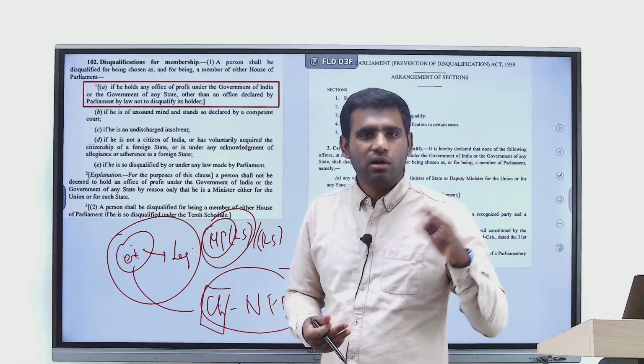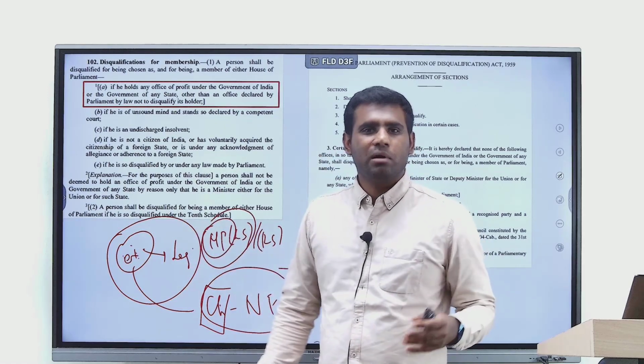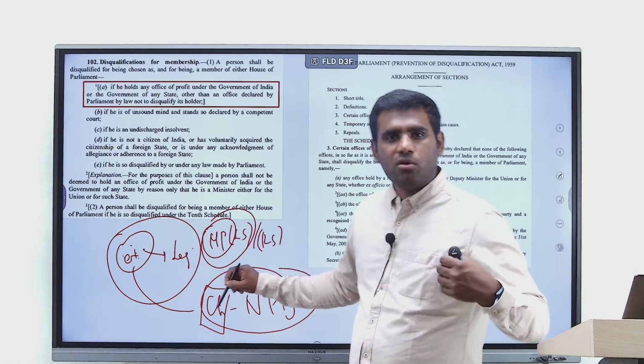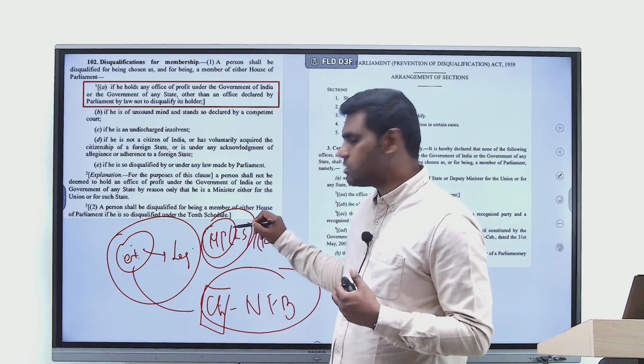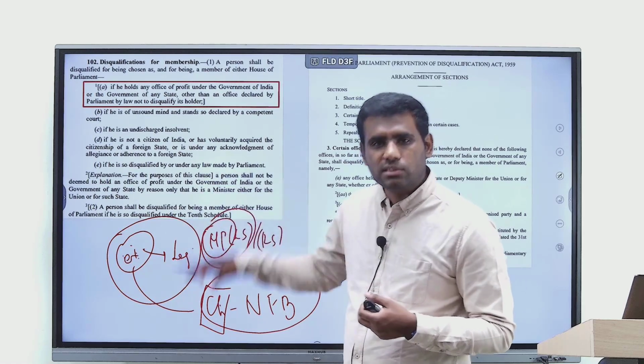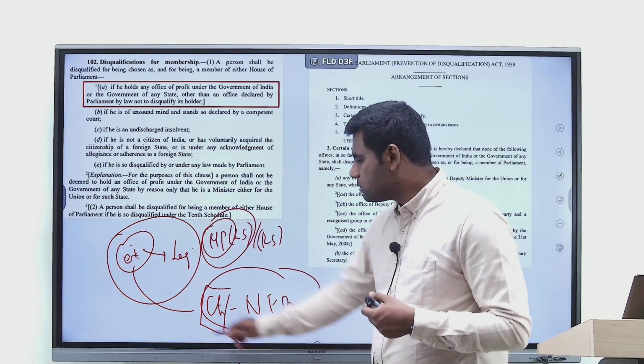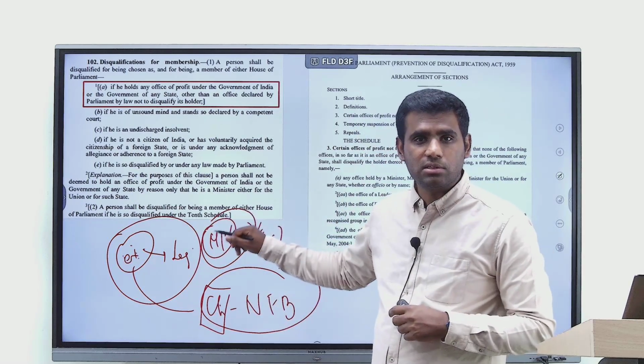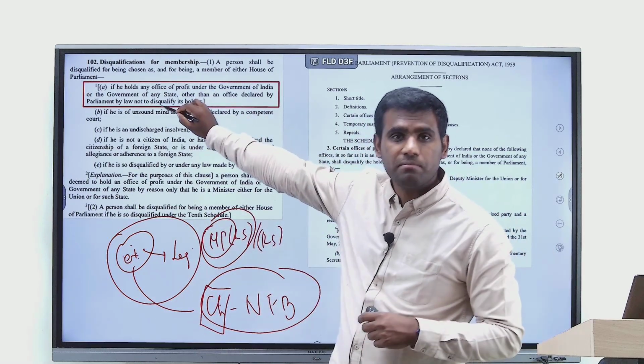So what will I do? I will not ask such questions of the executive. Basically, my holding this particular office conflicts with my role as a member of parliament. So that is the reason why, by holding certain offices, I should not be allowed to continue as a member of parliament, and that's why we have this provision here.